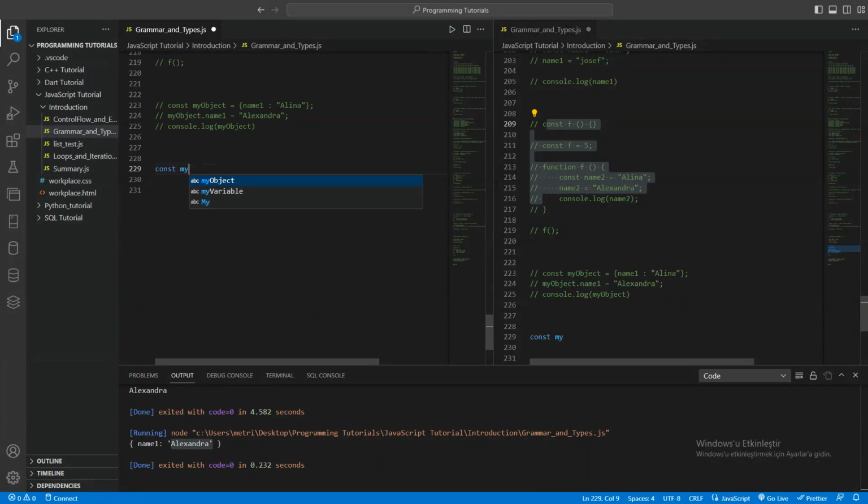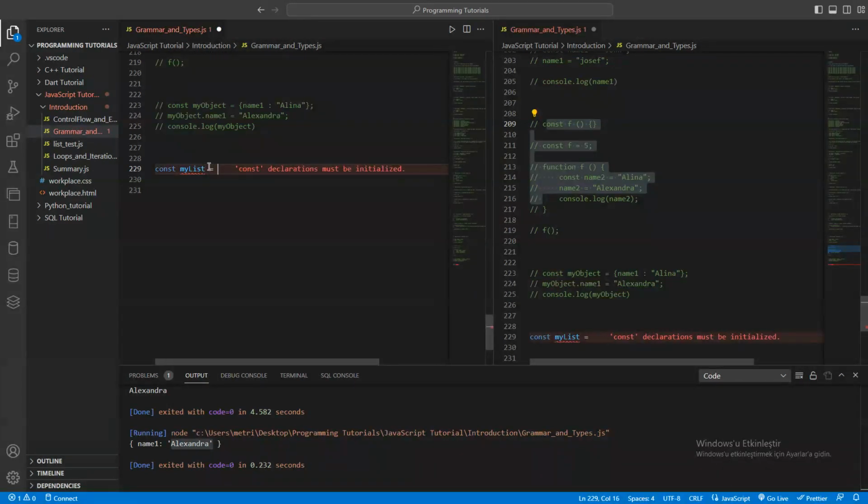Let's say const my list, and you can say apple, orange, and strawberry. Okay, let's do three things. And I want to change strawberry with banana, let's say, okay? So we can do that. We can just say my list dot push, because we will change it, right?